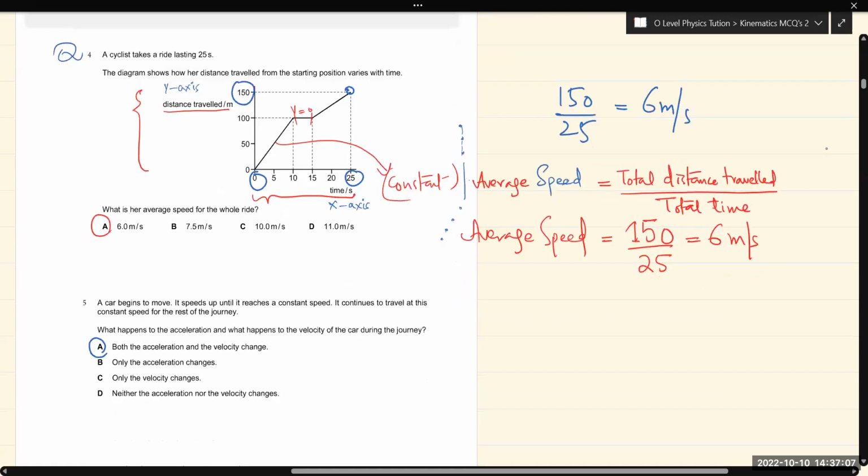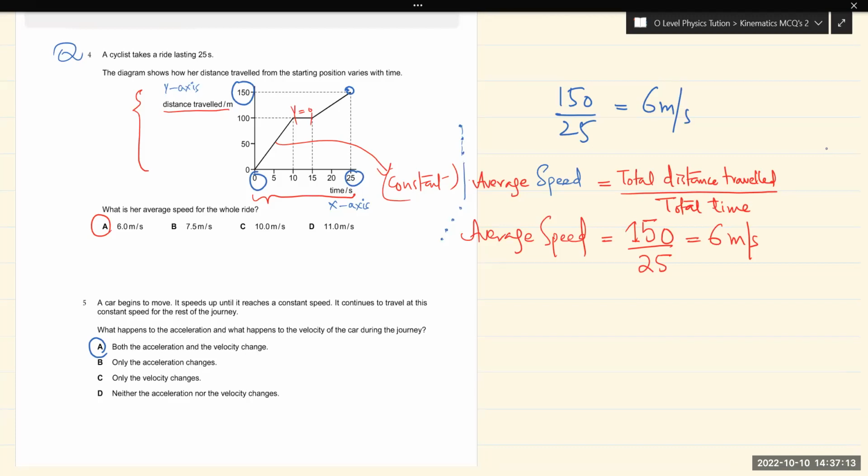Question number 4 is very interesting. A cyclist takes a ride lasting 25 seconds. A diagram shows how her distance traveled from the starting point varies with time. So we have the distance-time graph. On the y-axis we have distance and on the x-axis we have time. The gradient of the distance-time graph shows the velocity, the speed. So in a distance-time graph, the line always tells us the speed.